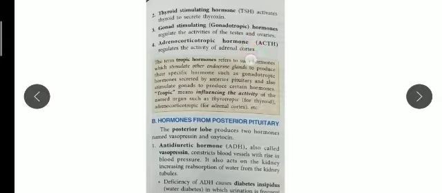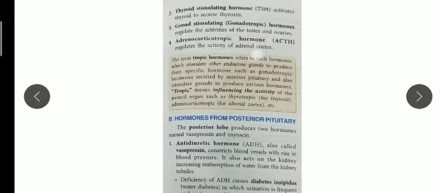So the adrenal cortex is related to the adrenal gland. As you know, the adrenal cortex secretes different hormones, and the medulla part of the adrenal secretes different hormones. So both cortisol and adrenaline stimulation is done by the pituitary gland.